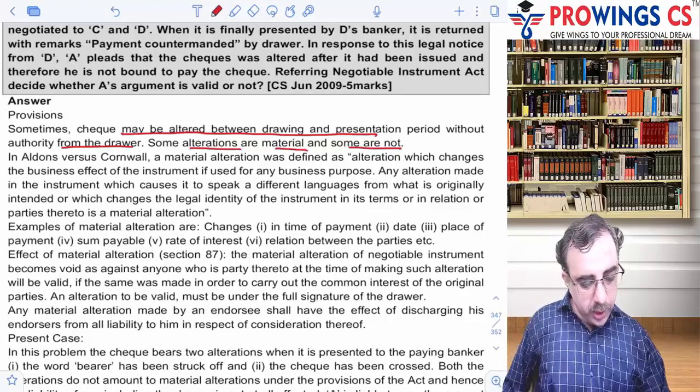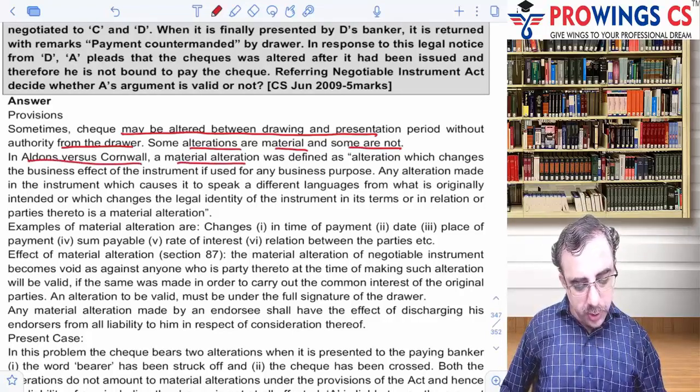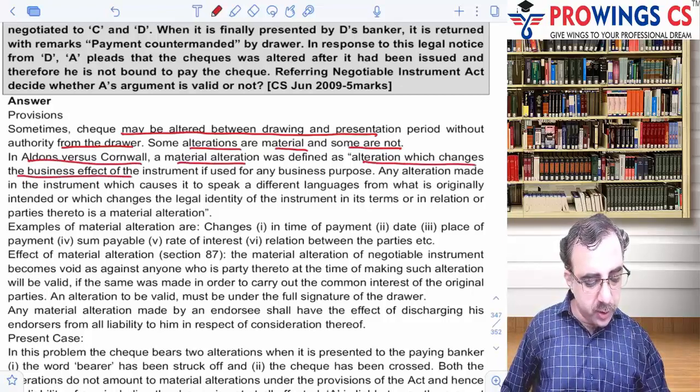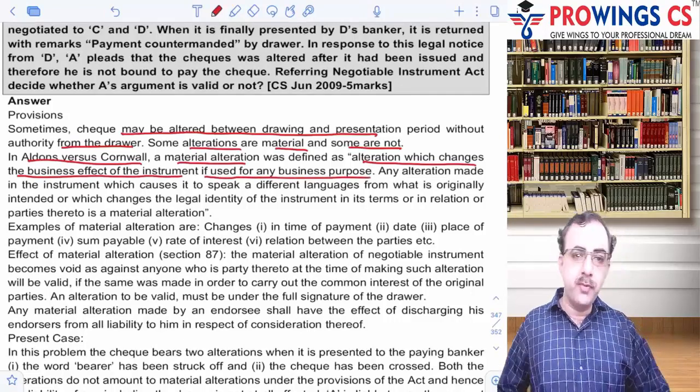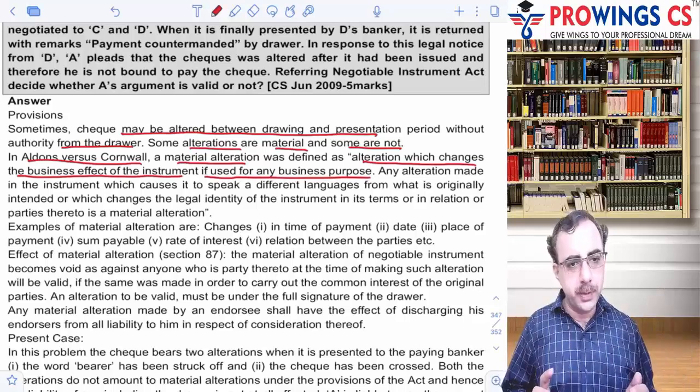Let's see. In Alson versus Cornwall, the material alteration was defined as alteration which changes the business effect of the instrument if used for any business purpose. So whether are we changing the entire effect of the instrument if it is used for a particular business?